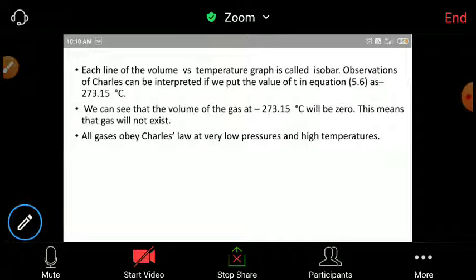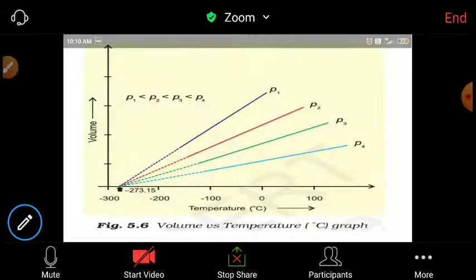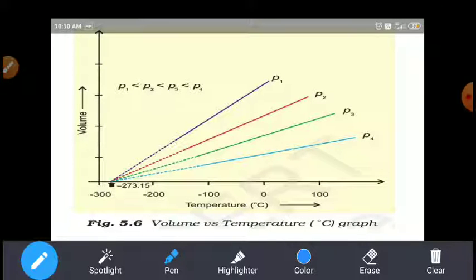So I will show you the graph. Look at the graph here, students. Minus 273 kelvin.